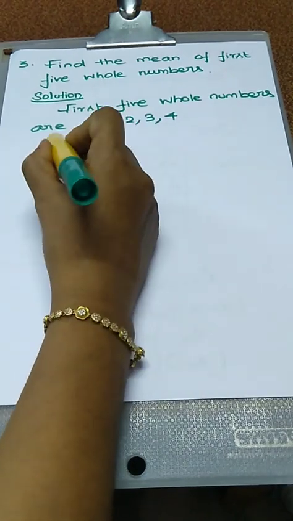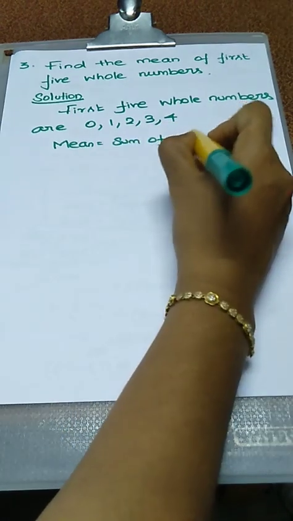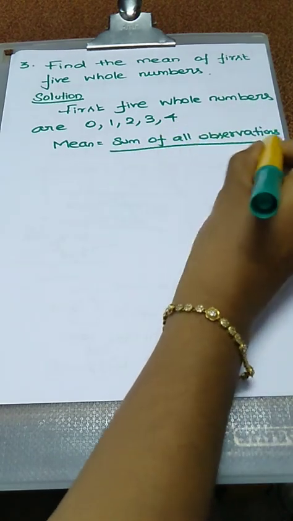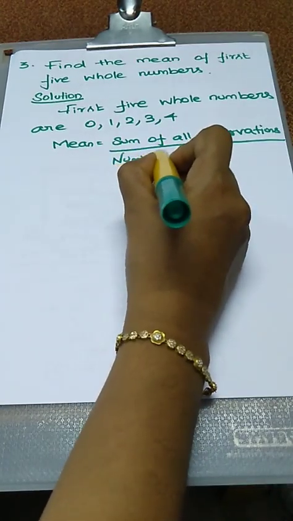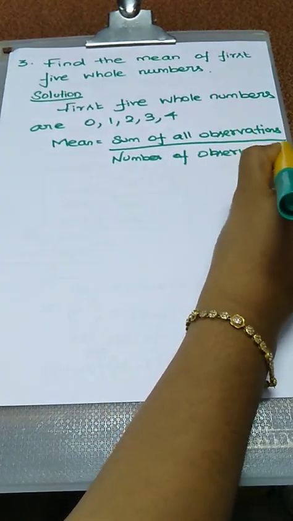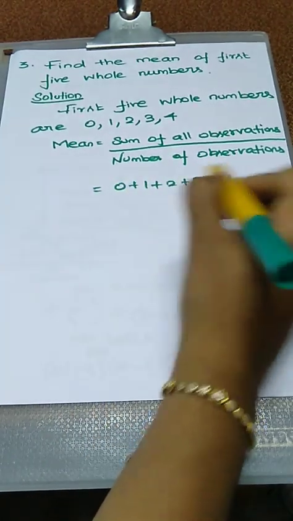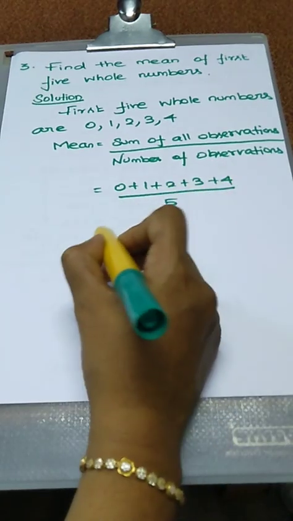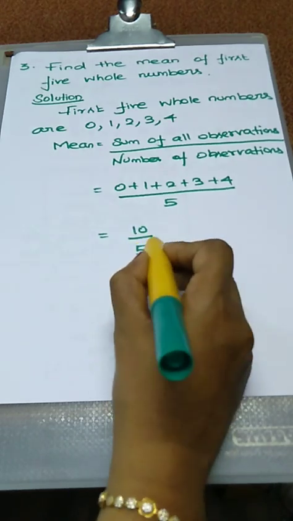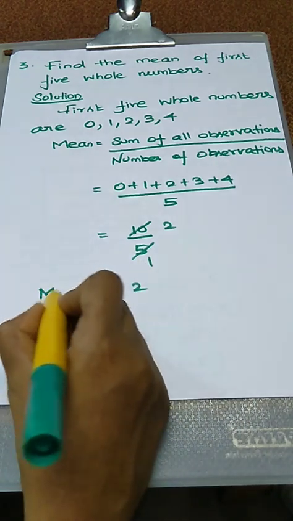Okay. What is the mean formula? Sum of all observations divided by the number of observations. Okay. Add the given values: 0 plus 1 plus 2 plus 3 plus 4, divided by how many values? Only 5 values. Add the values. 3 plus 3 is 6, 6 plus 4 is 10. 10 by 5. 5 ones are 5, 5 twos are 10. So the answer is 2. This is our mean value.